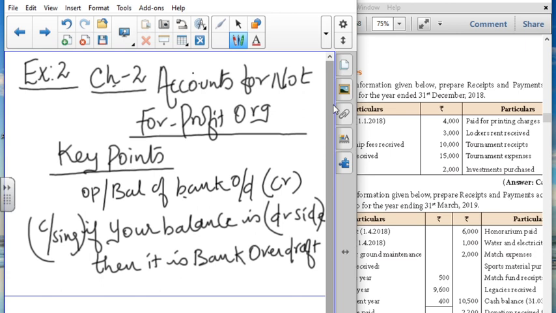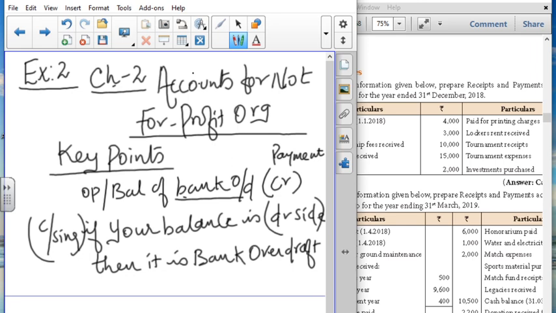If the opening balance is given as a bank overdraft, then it has to be transferred to the credit side. Credit side means the payment side. Remember that if the opening balance is a bank overdraft, it has to be transferred under the credit side, that is, under the payment side.